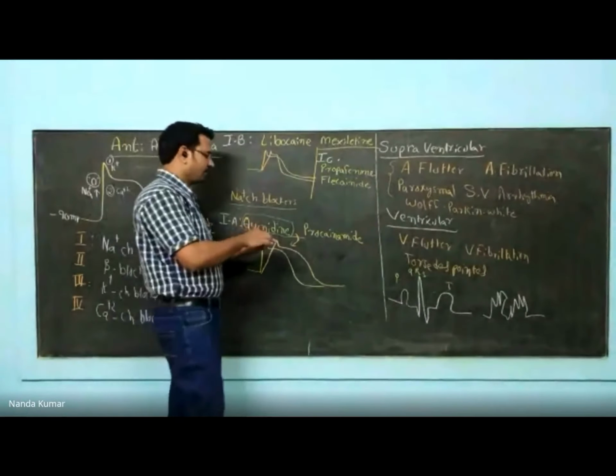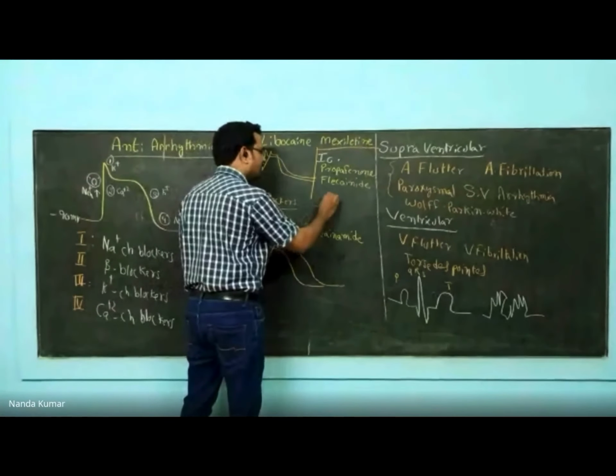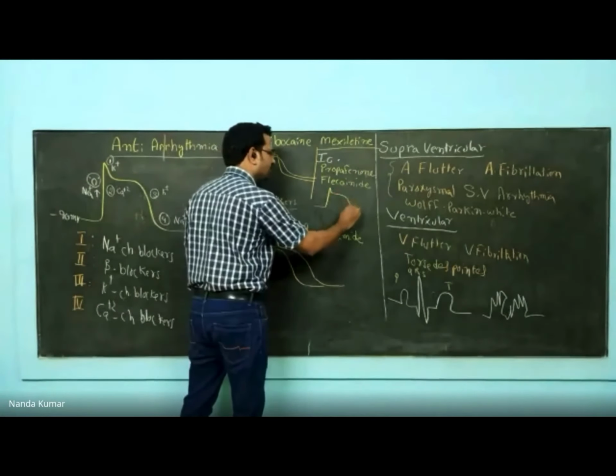Now, what happens with this one is, if this is the depolarization curve, this class just blocks the sodium channel. There is no effect on the potassium channel. So what happens is a delayed sodium channel opening. They don't have any effect on the potassium channel, so you cannot see that, but only this thing happens.